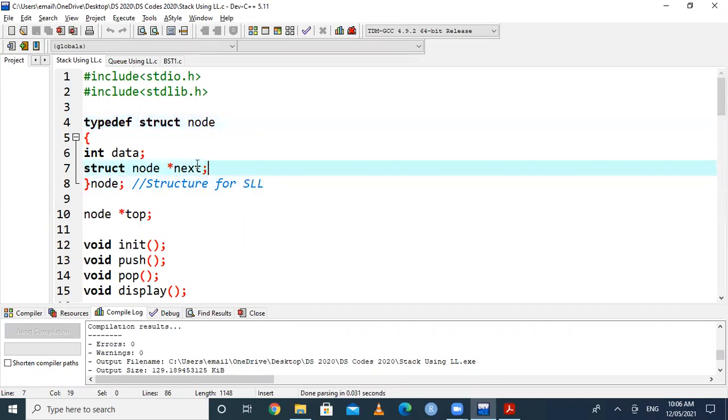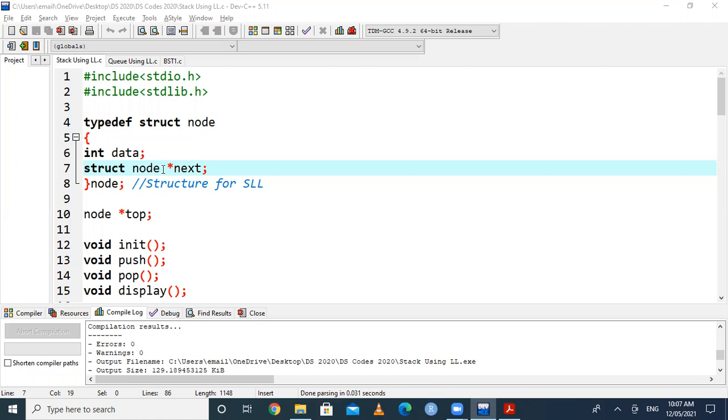Everyone carefully listen here. If you want to modify this structure for a doubly linked list, then only one thing I have to add. Anyone you can tell me, whenever we compare singly linked list and doubly linked list, what is the additional thing present in doubly linked list? If we compare singly linked list and doubly linked list, what is the additional thing present in DLL? Anyone unmute? Previous node address. Yes, previous node address. That is not present in a singly linked list, but in a doubly linked list, you can go in the previous direction also.